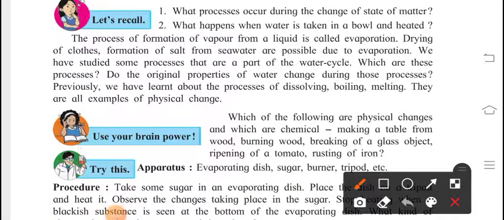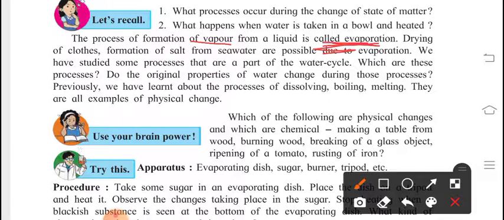The process of formation of vapor from a liquid is called evaporation. You have seen at home that when a liquid is heated and the water is boiling, some vapors come out. If you heat it more and more, the water decreases and the formation of vapor increases. So the process of formation of vapor from liquid is called evaporation.